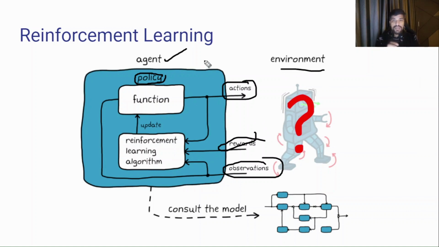So normally the agent is, I can say, the actor who performs the actions. The agent performs the functions based on the policy it has. So the policy contains the functions, what has to be done. Now how does the agent perform? With the help of observations.